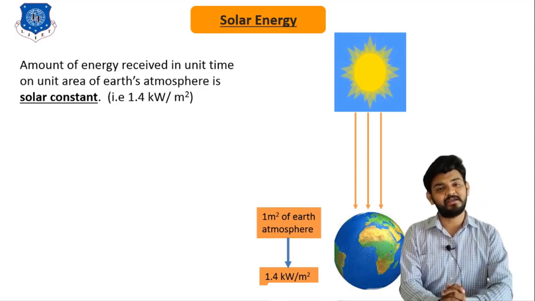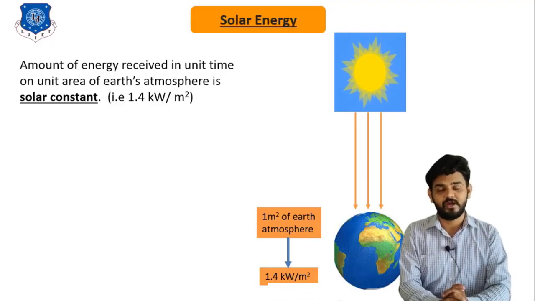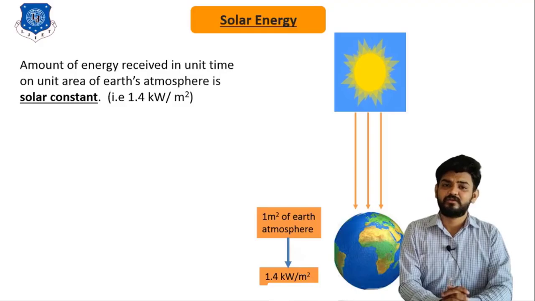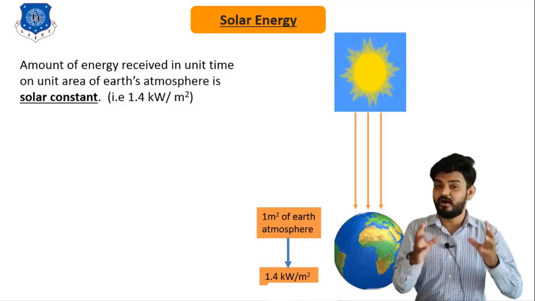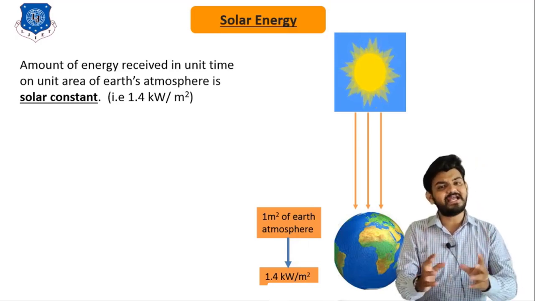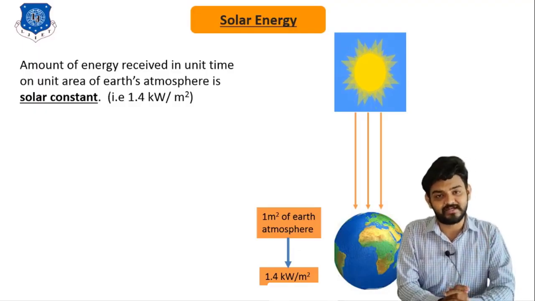Well, it is nothing but the amount of solar energy received by the earth's atmosphere per unit meter square of area. Here in the image you can see that every meter square of the earth's atmosphere is receiving slightly less than 1.4 kilowatt per meter square of solar energy.